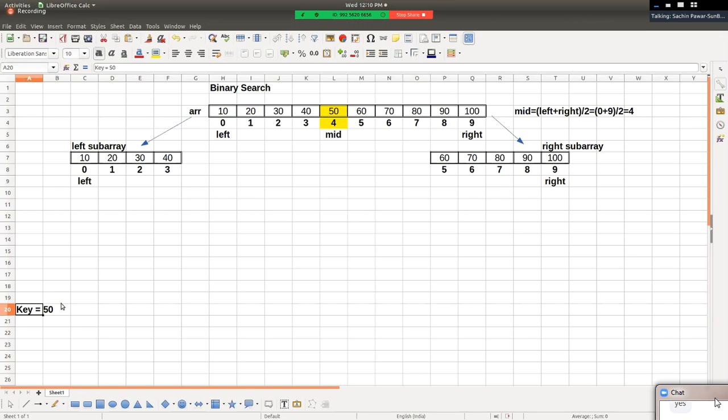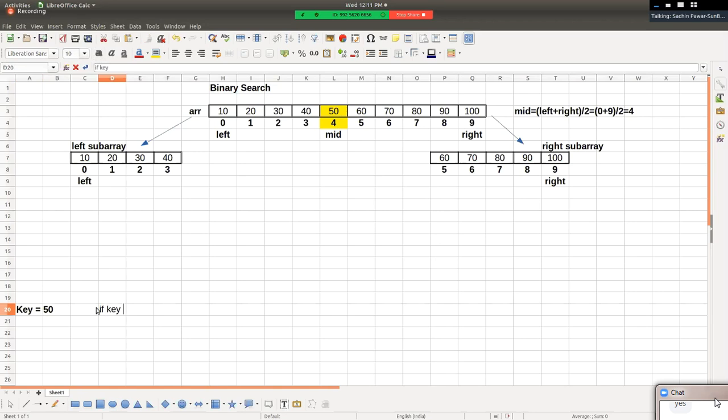So if the value of key is 50, then don't you think after calculating mid position, we're going to compare value of key with element which is at mid position. So value of key gets compared with element at mid position, that is 50. So is this 50 equal to key, that is, is key equal to array of mid? Yes, and this is the best case.